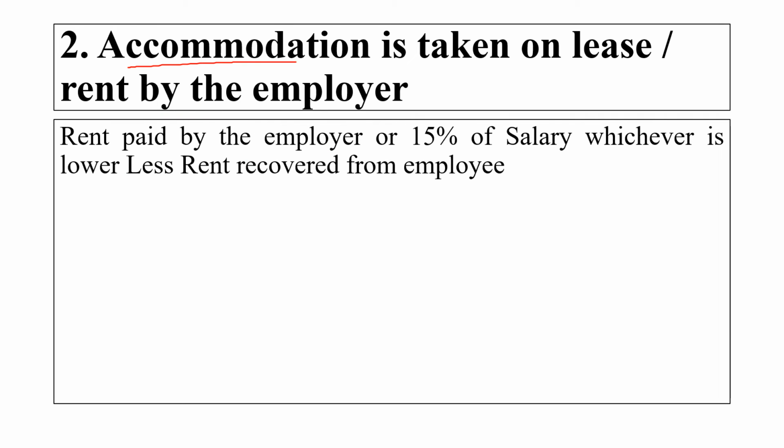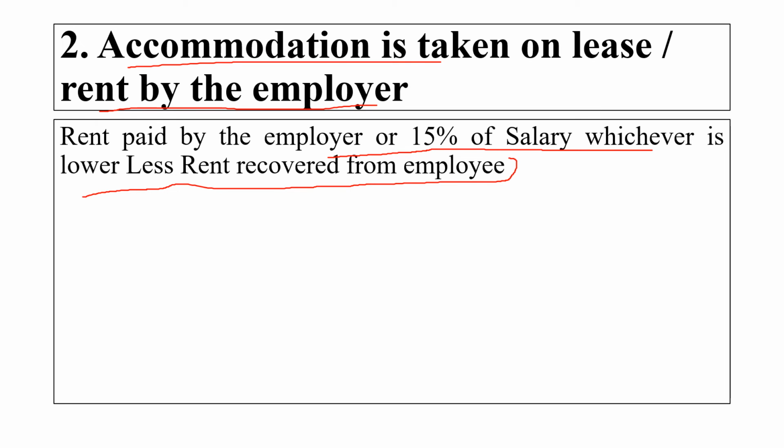Here the accommodation is taken on lease or rent by the employer. The rent paid by the employer or 15% of the salary, whichever is lower, less the rent recovered from the employee.